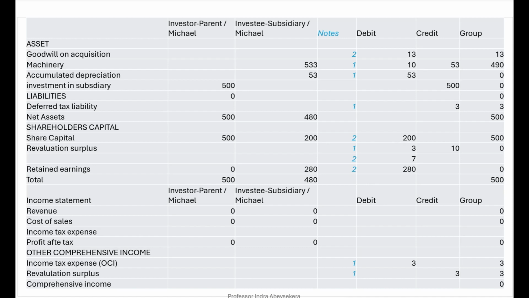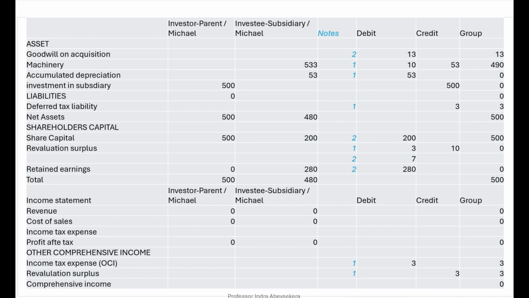In combining Michael's parent and Michael's subsidiary, we now enter the consolidation journal entries we prepared. Our first journal entry that we prepared was the revaluation journal entry. We debit 10 million machinery and we credit revaluation surplus 10 million. And from that, there is tax.